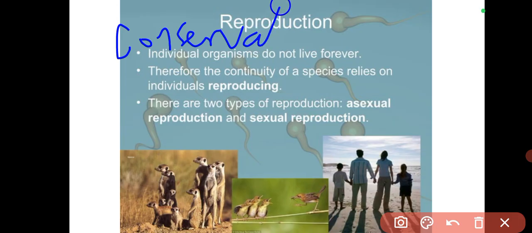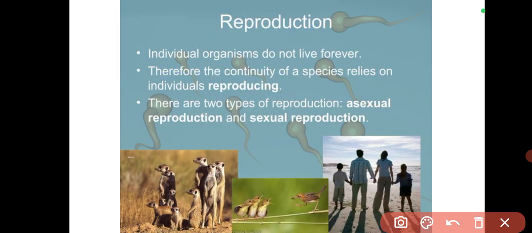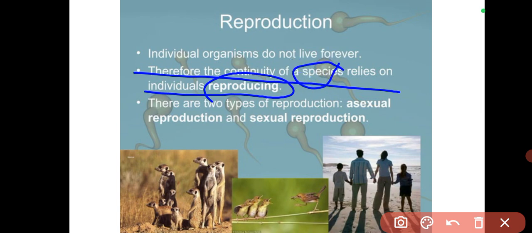Is that okay? It is futuristic in its approach. It's concerned about preservation of your genes for the next generation. Do you understand? It's more concerned about the next generation than even the organism itself. Therefore, the continuity of species relies on individuals reproducing. If a particular species will continue to exist forever, it will be dependent on reproductive individuals, individuals that are reproducing.